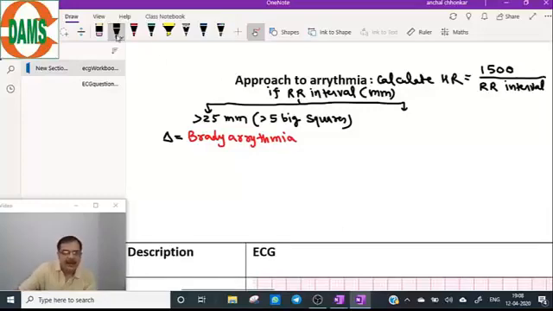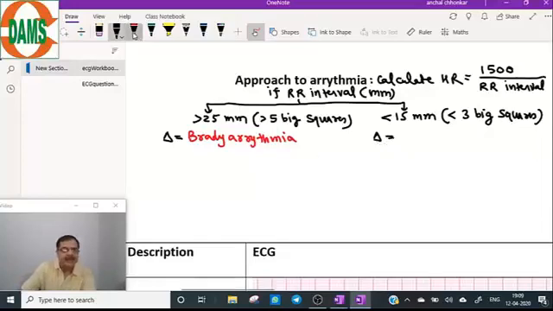While if the RR interval is less than 15 mm, that means less than 3 big squares, diagnose this as a case of tachyarrhythmia.